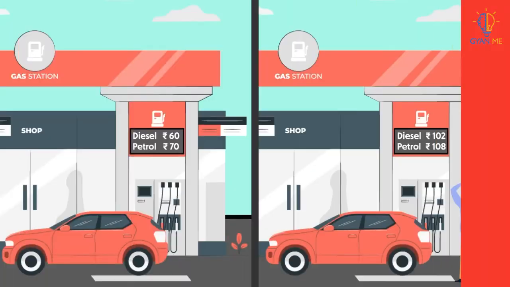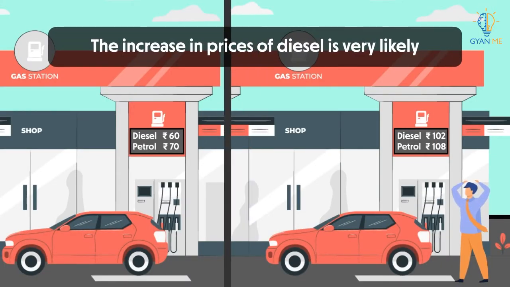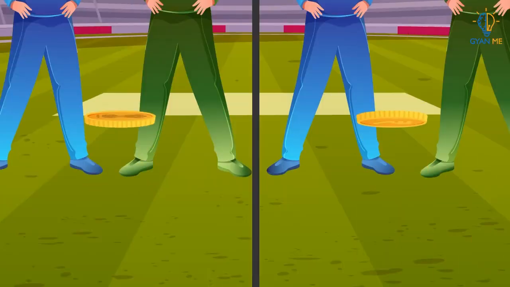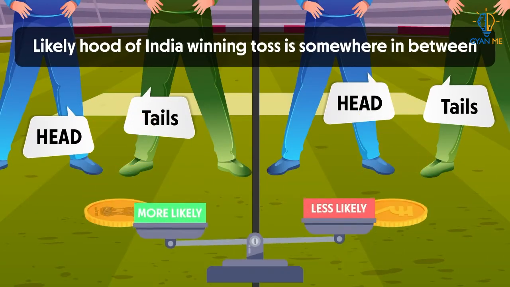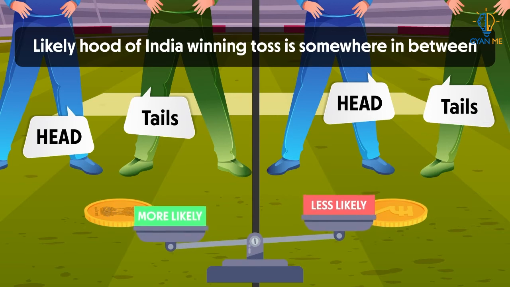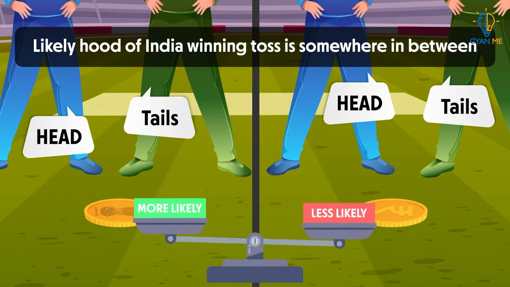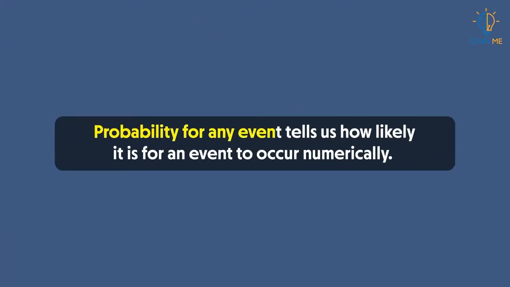In case 3, the increase in prices of diesel is very likely. And in case 4, the likelihood of India winning is somewhere in between, very likely and not very likely. Thus we can say that the probability of any event tells us how likely it is for an event to occur